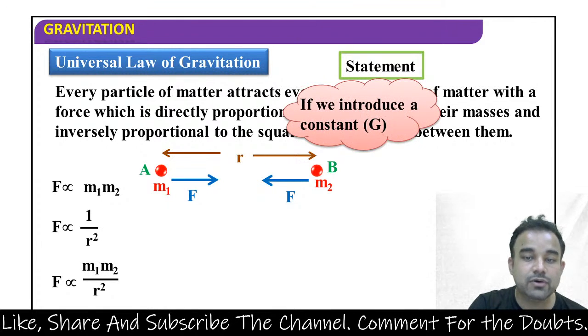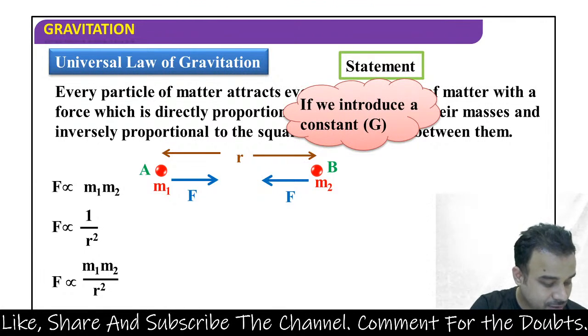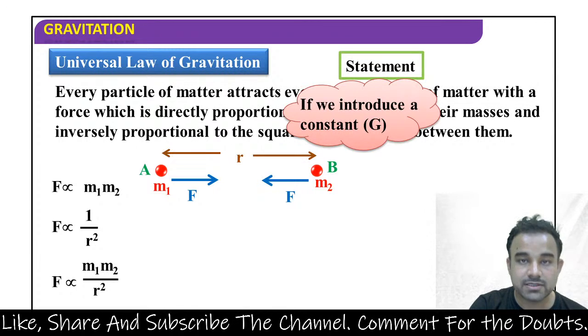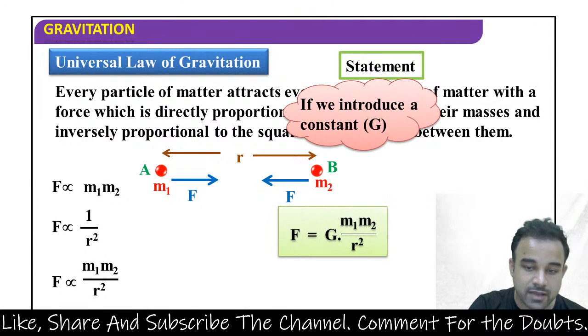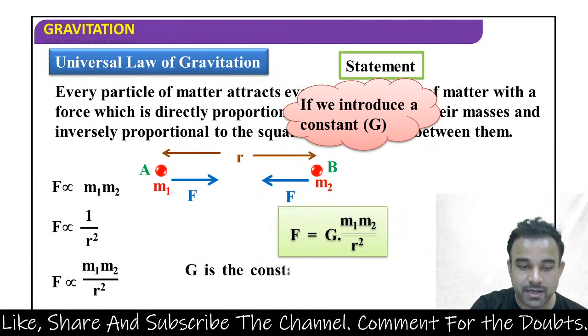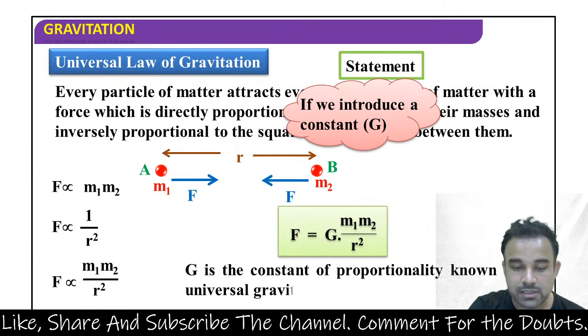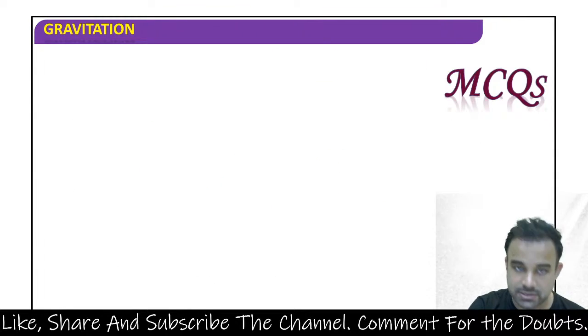So if we introduce the constant G, अब यहाँ पे जो हमारा constant होगा वो होगा universal gravitational constant. तो F is equal to G m1 m2 by r square. So G is the constant of proportionality known as universal gravitational constant.